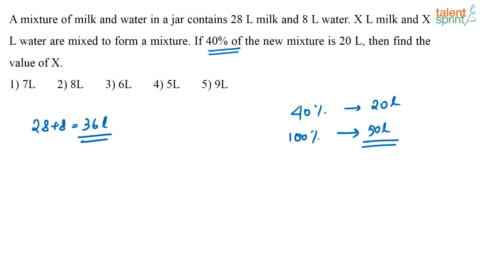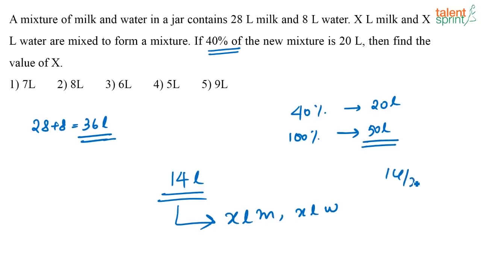Now earlier how much was there? Earlier there was 36 liters. Now I have 50 liters. So extra there is 14 liters. Now how did this 14 liters come? I added X liters of milk and I added X liters of water, right? So how much milk and water did I add? 14 by 2. So I have added 7 liters of milk and 7 liters of water. So the answer is option 1, 7.